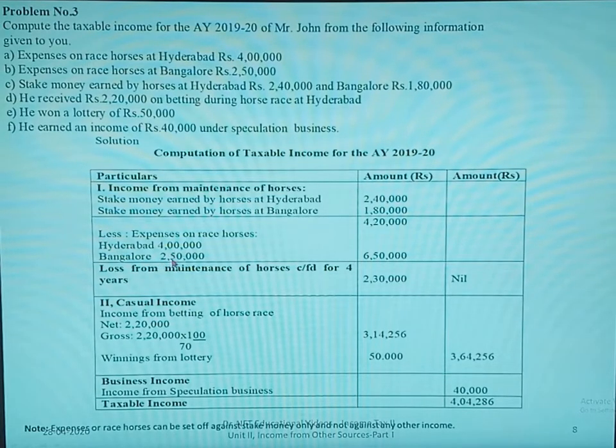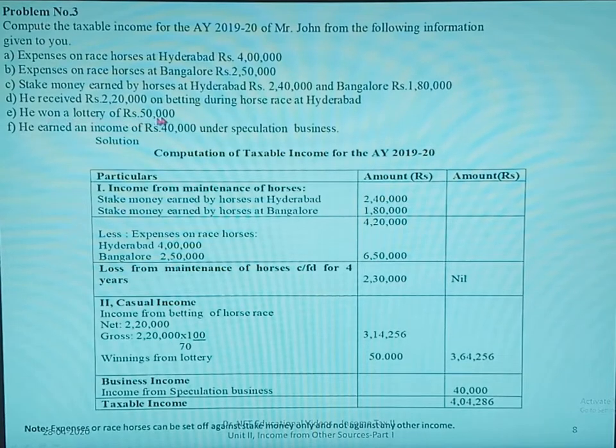So 4 lakh plus 2,50,000, totally it is 6,50,000. You have the loss from maintenance of horses, it is 6,50,000, which is higher than the income, that is stake money earned, 4,20,000. So this loss can be carried forward for next 4 years. 2,30,000 is the loss which can be carried forward for next 4 years. Then the next one relating to horses is over.